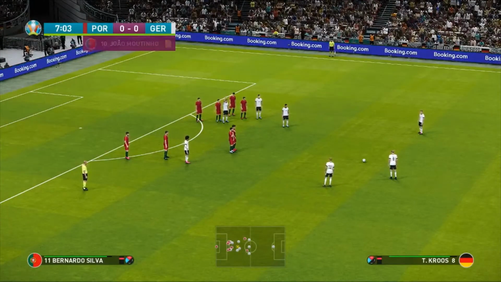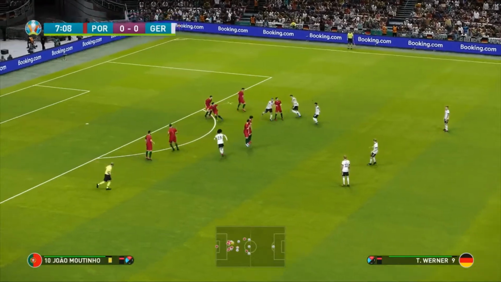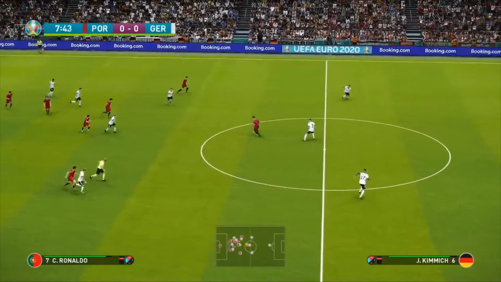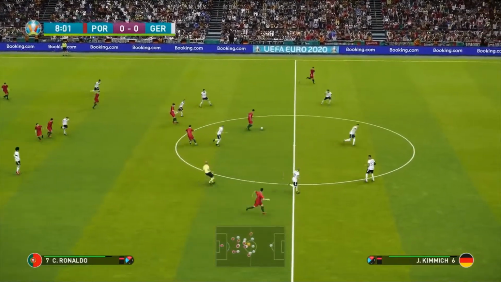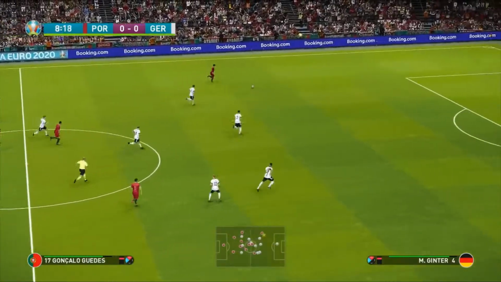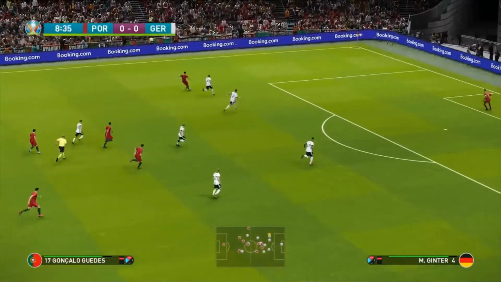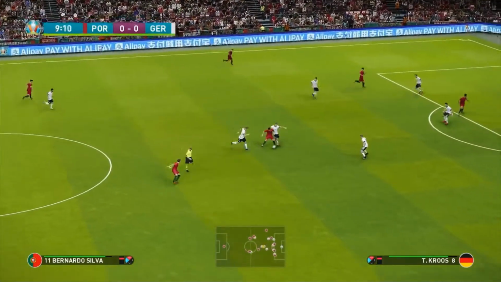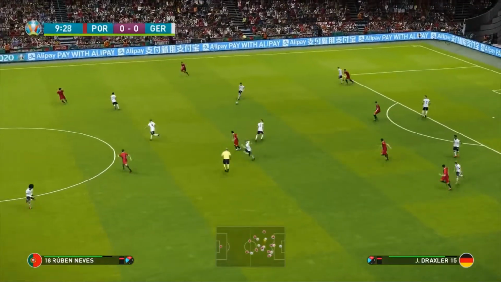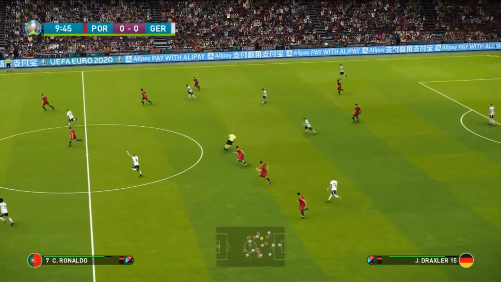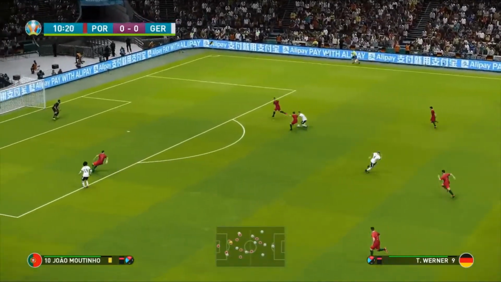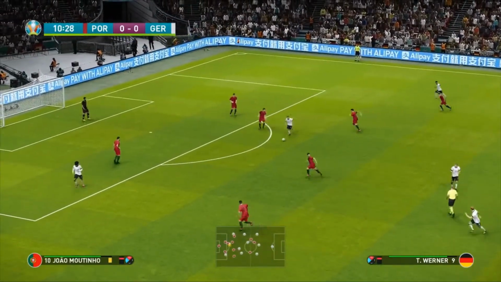First opportunity here for Germany. Kroos with a terrible lofted ball in there. Here is Cristiano Ronaldo. 2 goals in his first game. What a fantastic start. What a great ball in for Gonçalo Guedes. Look at the space he's got here. He can work the ball, which he does indeed to Bernardo Silva, who's tackled by Joshua Kimmich. Some good defending there. Of course, Portugal today, 3 points would mean they would go first in the group. But here's Timo Werner. Great chance to go through on goal. And João Moutinho is there to defend.